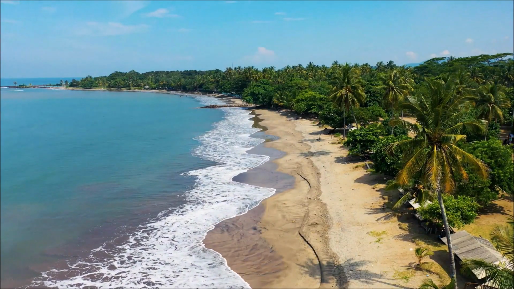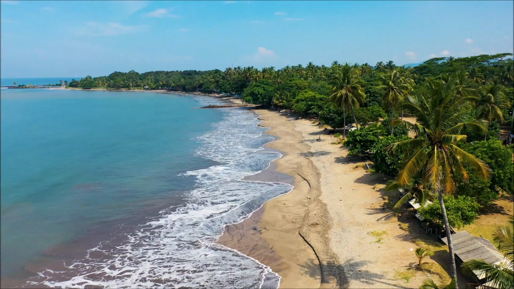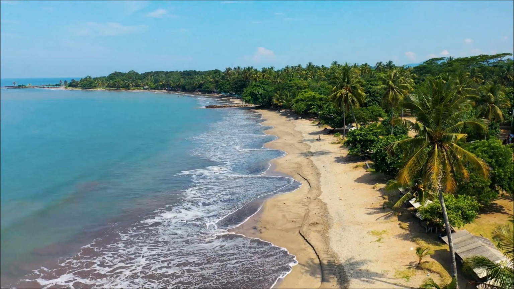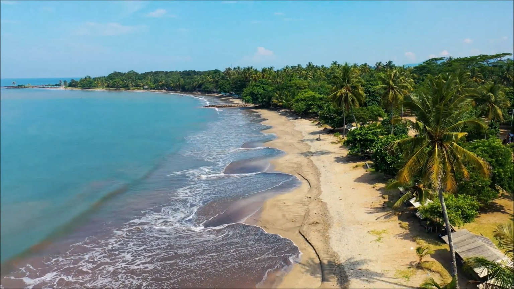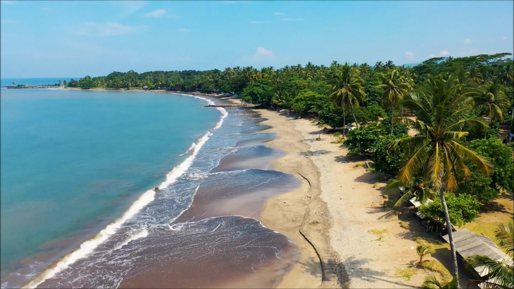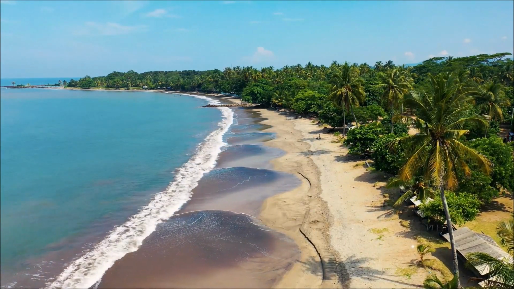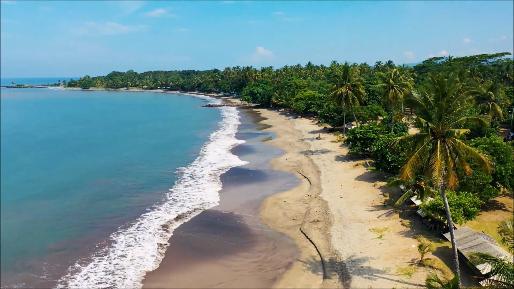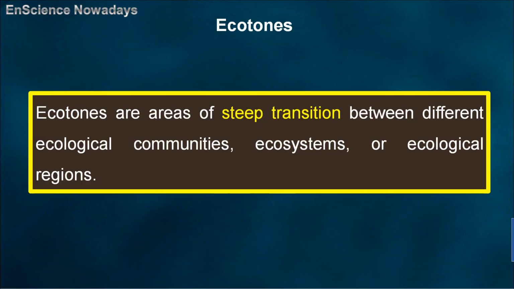Have a look at this beautiful sea beach. It's a transition zone between land and sea, which are two distinctly different ecosystems. Here, the transition is steep, not gradual. Such areas of steep transition between two or more different ecological communities, ecosystems, or ecological regions are called ecotones.